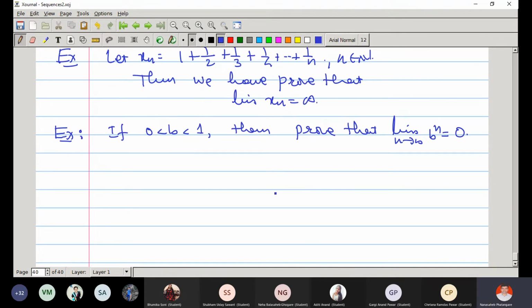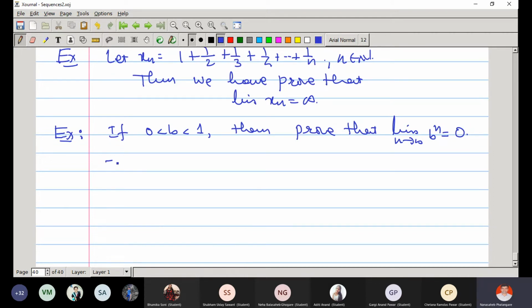How will you prove this? How to prove this? There are many ways. b is basically positive.